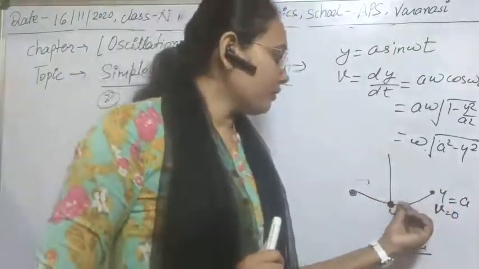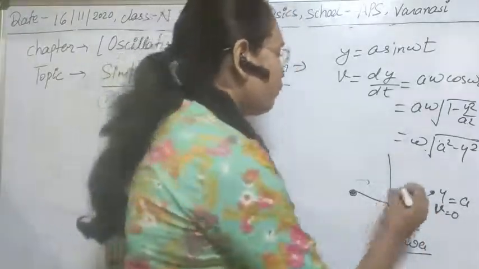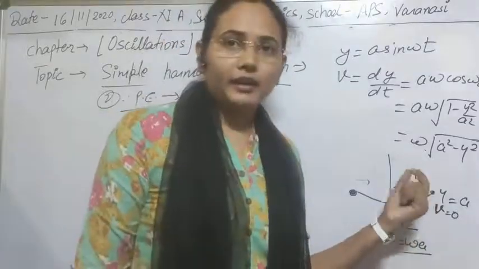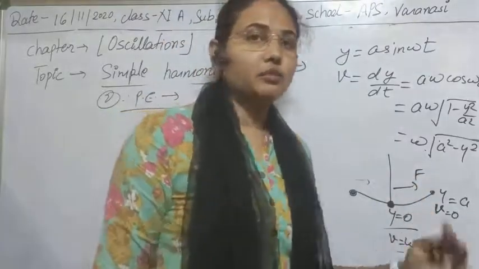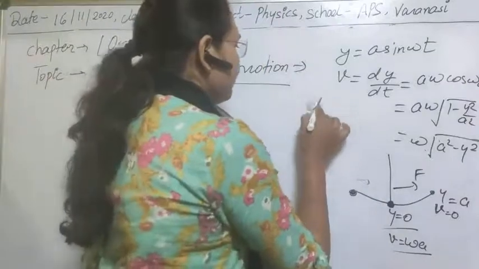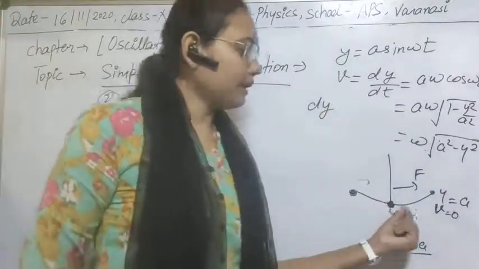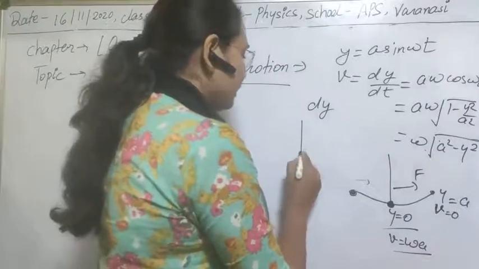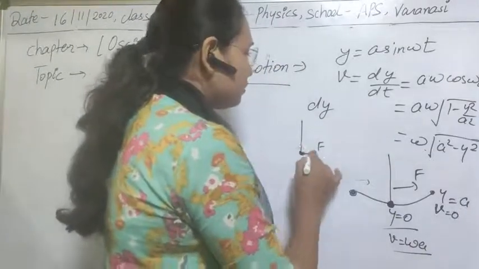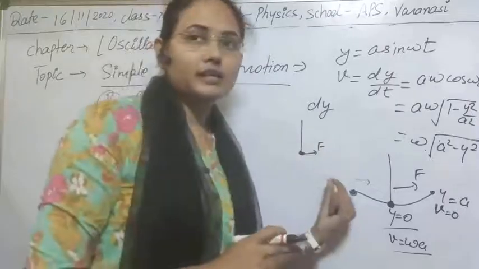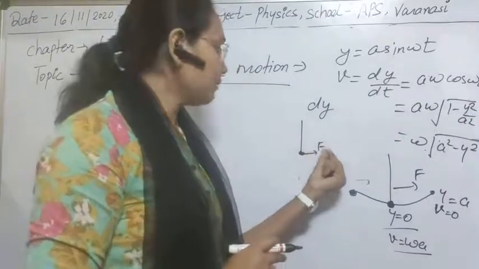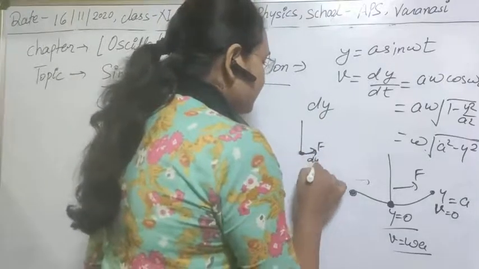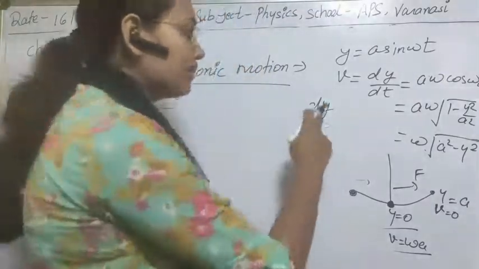In this process we are applying a force, suppose F, and due to its application there is a small displacement dy in the particle. Here a bob is displaced by a force F for its oscillation, so what will be the work done in this case?